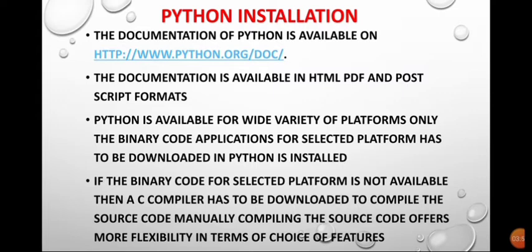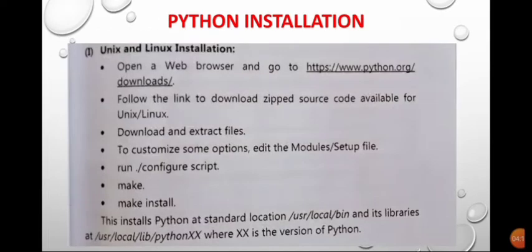So in Python, if the binary code is not available, then that C language compiler is used. That compiler is downloaded to convert the source code manually. Completely compiling the source code offers more flexibility in terms of choice of features. So, Python installation: now I am going to explain how to install Python for different operating systems.